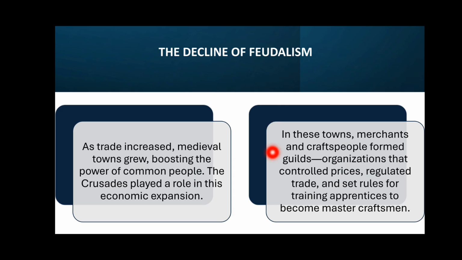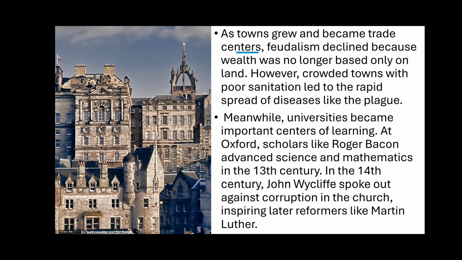So in these towns, merchants and craftspeople formed guilds, which were organizations that controlled prices, regulated trades and set rules for training apprentices to become master craftsmen. So you see a lot of happenings in the Middle Ages.